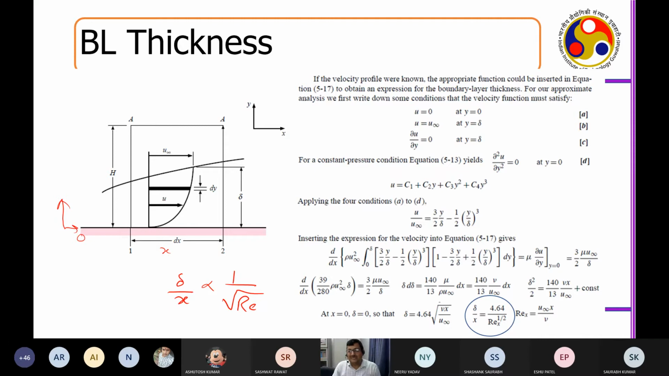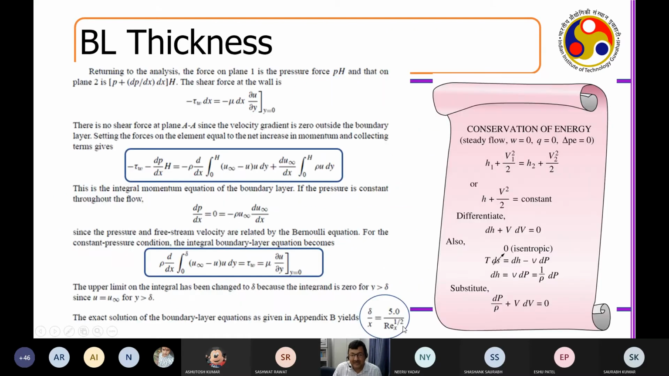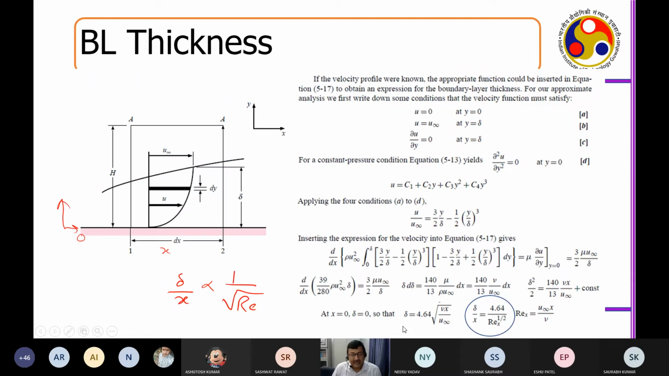I have done a lot of mathematics here, but at the end of the day, what is the end of the story? The end of the story is that any delta, any boundary layer that is developing near the surface, will be a function of 1 by root Re, and more accurately 5 by Re to the power half. So what is the next conclusion?